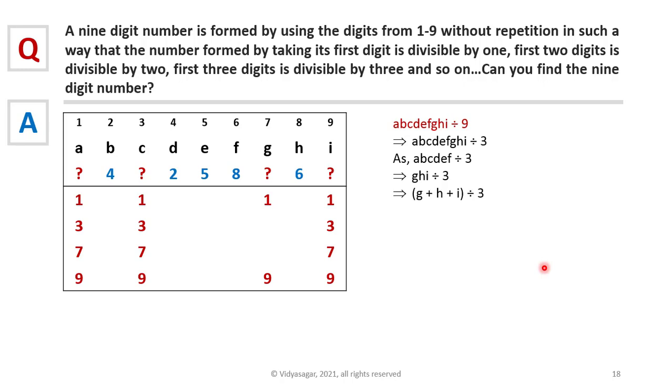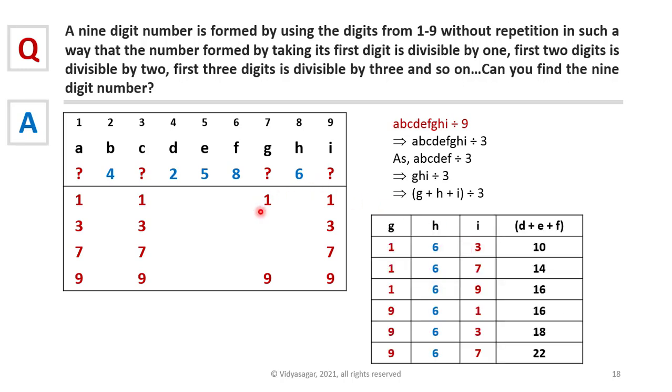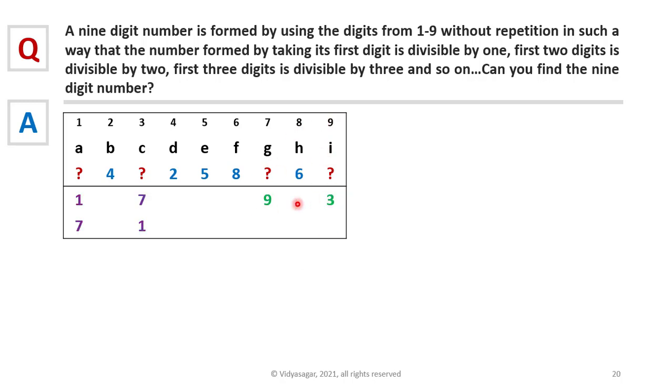Now let's see the possible combinations for G, H, I. When G is 1, I cannot be 1. When G is 9, I cannot be 9, but it can be any of these 3. So the sums of all these combinations are given here. We can eliminate those combinations which are not divisible by 3. There is only one combination which is divisible by 3, which is G is 9 and I is 3. So we found out that G cannot be 1, it is not possible. So G is 9 and I is 3. That means the remaining numbers 1 and 7 must be A or C.